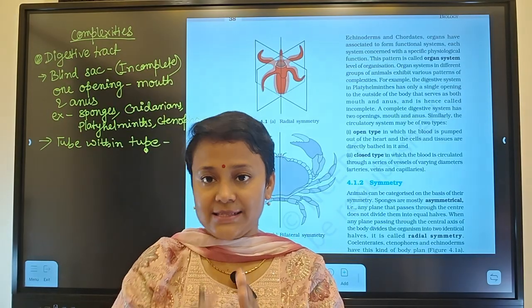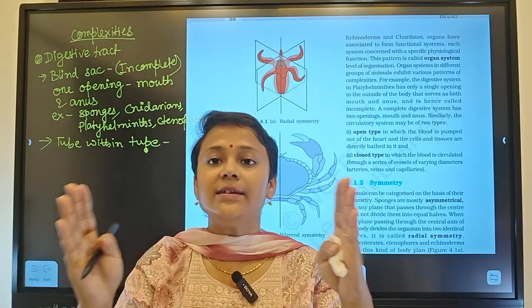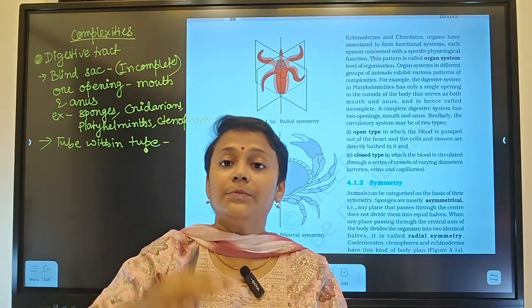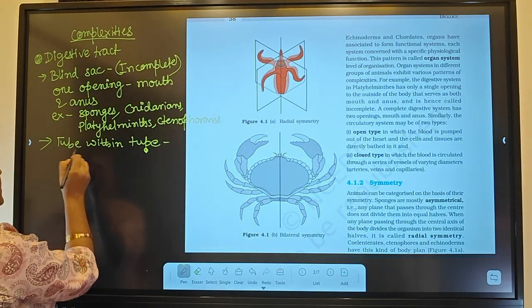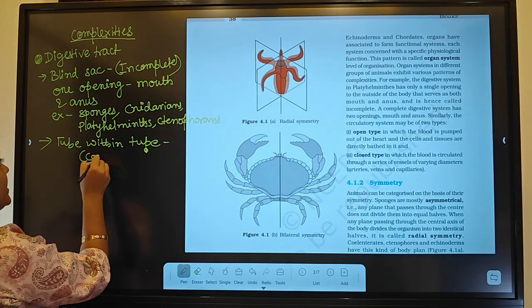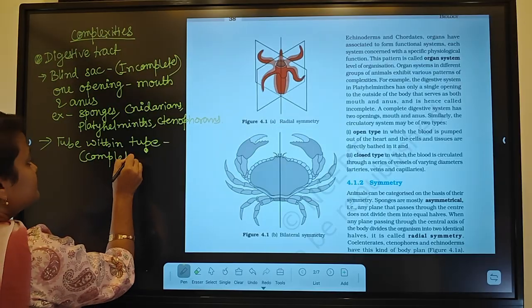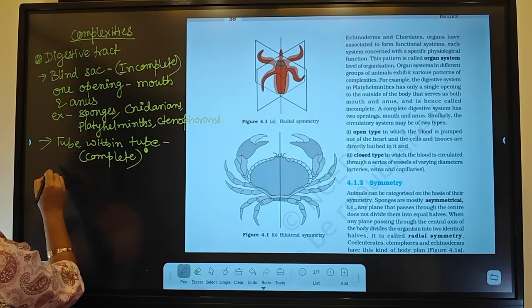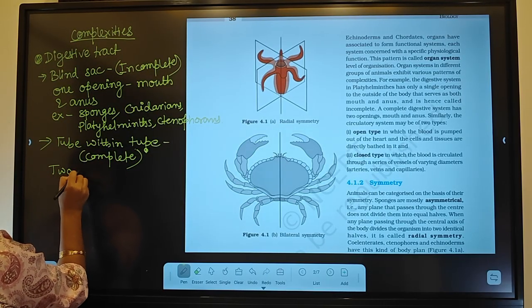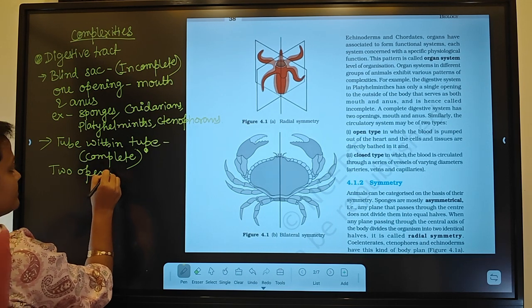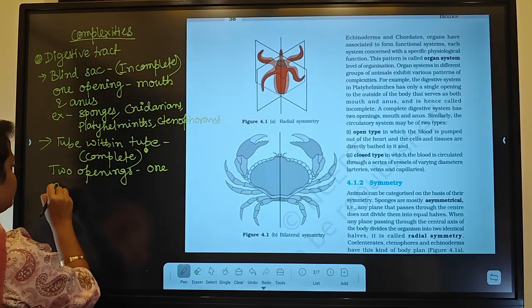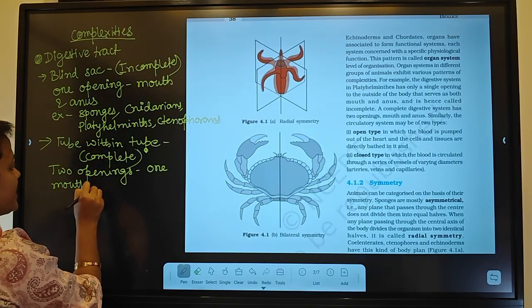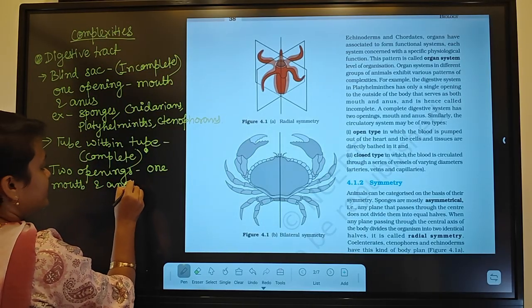The digestive tract will be present inside the body and it will be open on both sides. This type of system is called complete digestive system, and there will be two openings, one mouth and another anus.